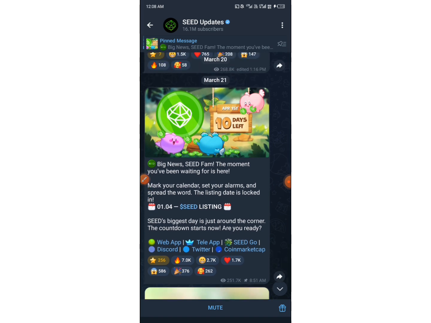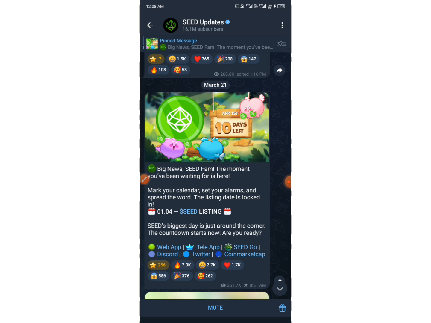All right, so this particular project made a post today. Without wasting much of our time, let's get started. They made a post on the 21st of March 2025 telling us that they are going to be listing this Seed token on the 1st of April 2025. We don't really know if they are for real or if this is just some kind of April Fool stuff. But all I would advise is that we play our own part and be on the safer side. Anyhow it turns out to be, at the end of the day, we'll just see it and follow up.